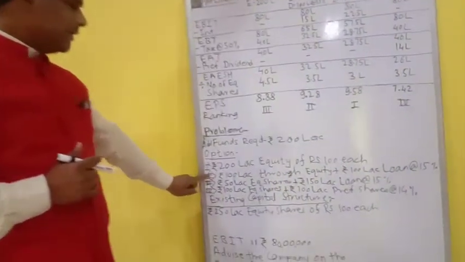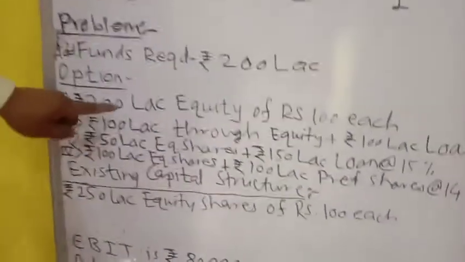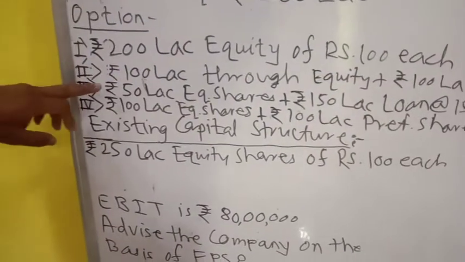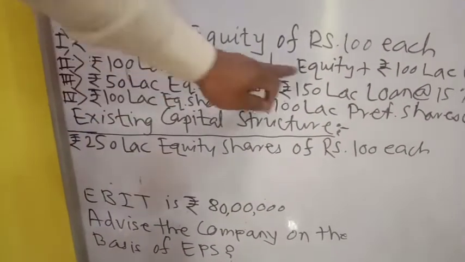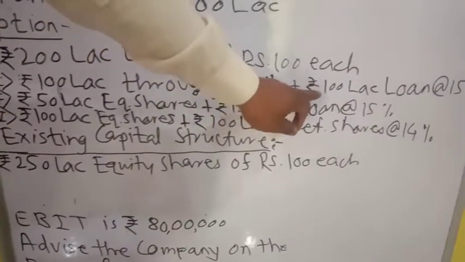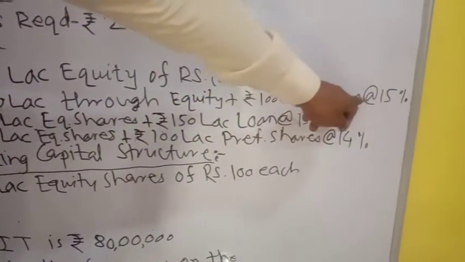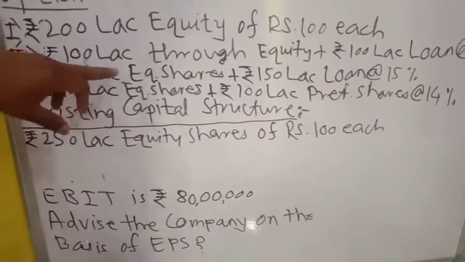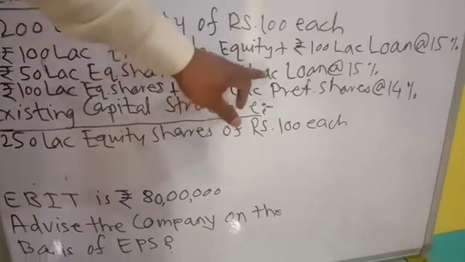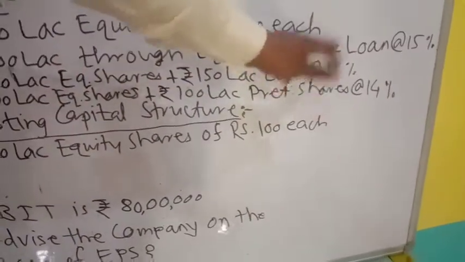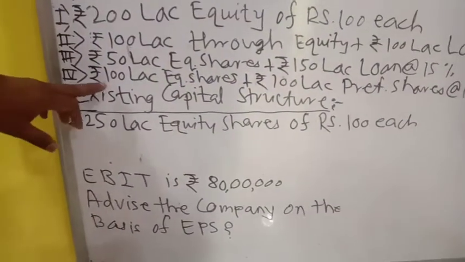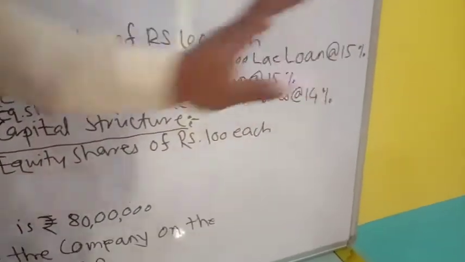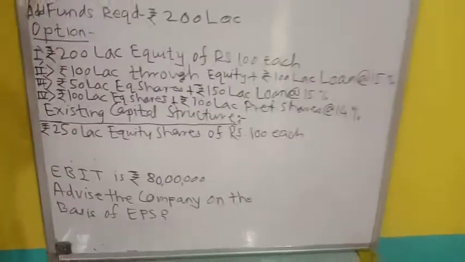Choice number one, they can raise those 200 lakh rupees through equity shares of rupees 100 each. Choice number two is they can raise 100 lakh rupees through equity shares of rupees 100 each plus the remaining 100 lakh rupees through a loan at 15% interest. Option number three is they can raise 50 lakh rupees through equity shares and 150 lakh rupees through a term loan at 15%. And the last choice is they can raise 100 lakh rupees through equity shares and the remaining 100 lakh rupees through preference shares at 14%. Okay, so these are the choices that they have.